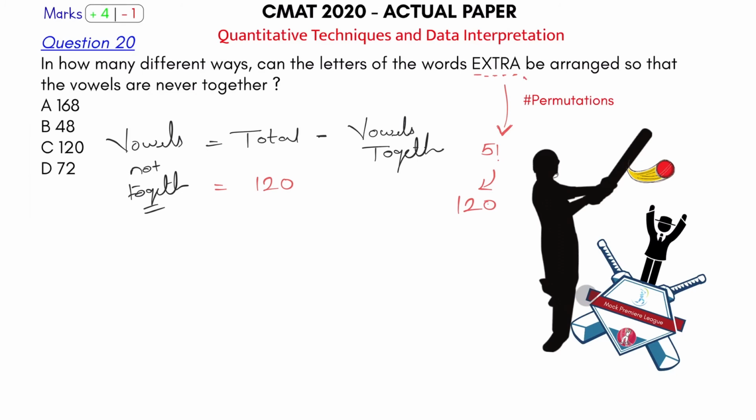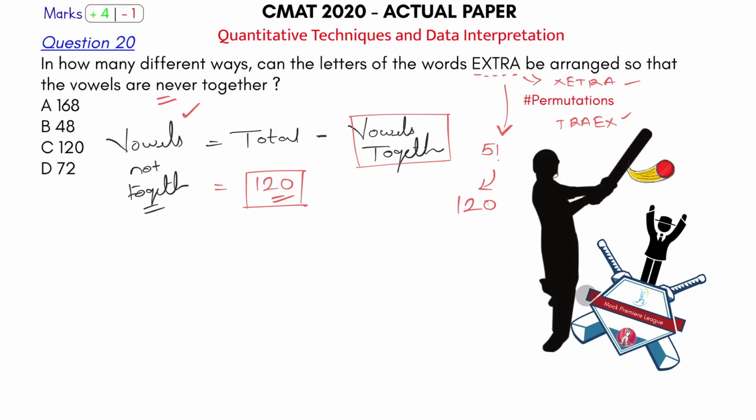Okay, so one of the words is X, E, T, R, A. One of the words is say T, R, A, E, X, anything. Such words, not meaningful, but words you can form are 120 by using the alphabets of the word EXTRA. What is the question asking? In how many ways can the letters be arranged so that the vowels are never together? So I am telling total number of ways minus when the vowels are together will give me the total number of ways in which I can form a word in which the vowels are not together.